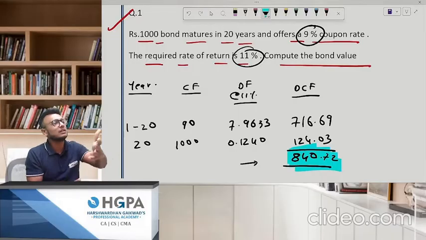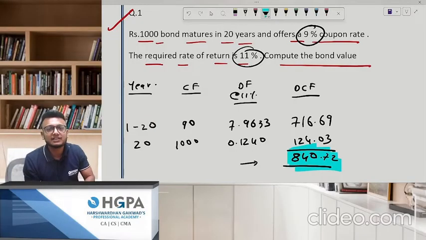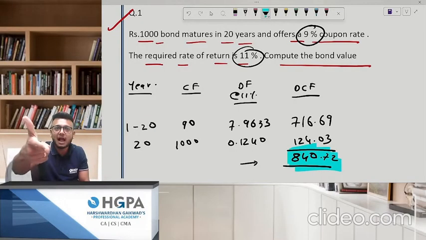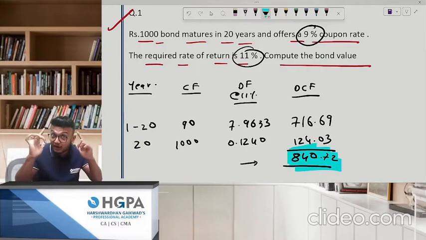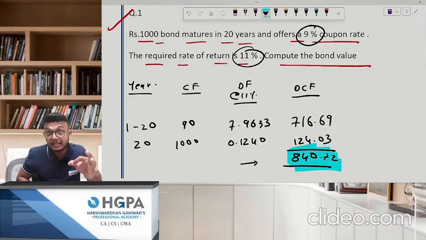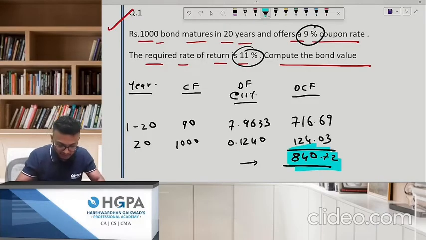Now, why on earth is the investor going to spend so much? He's telling, I want 11. You give me more than that. I'm ready to pay you more also. Have you understood the logic? So understand one thing. If the interest rate is more than the expected rate, then the bond will sell at premium. That's the whole ideology. Have you got this? Chalo.